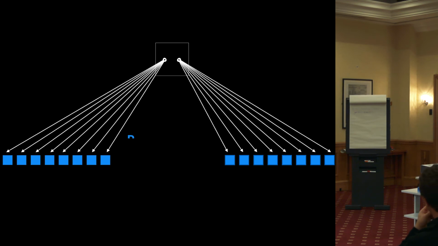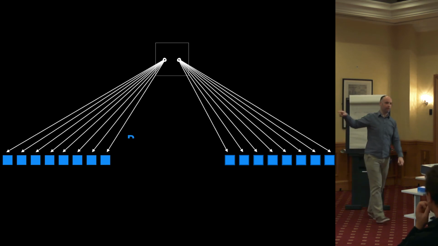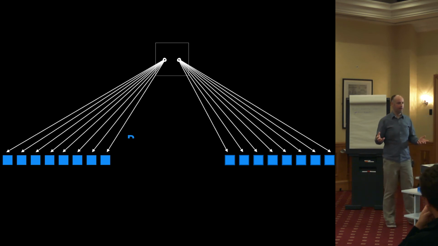So there's a couple of problems here. One is that by increasing the number of pointers you keep in each node, and assuming that most of these pointers are going to be null most of the time, they're not always going to be full, that's not going to be a very efficient representation in memory. Most of it's going to be wasted.